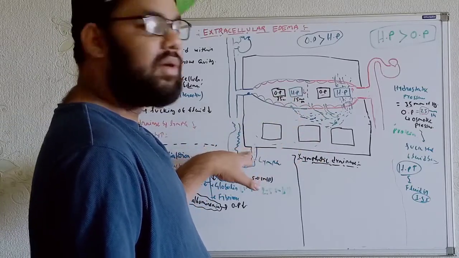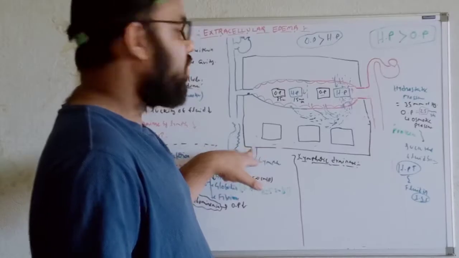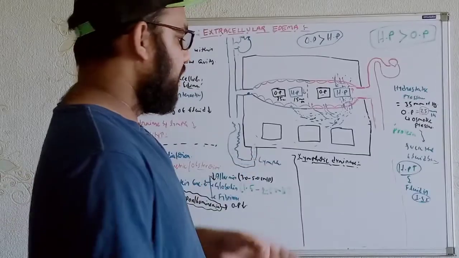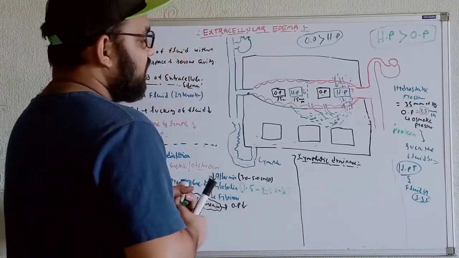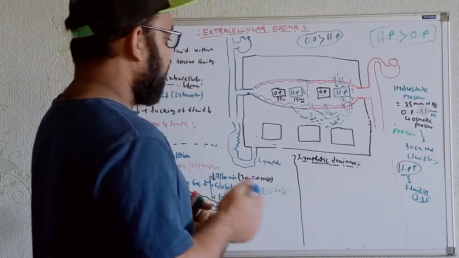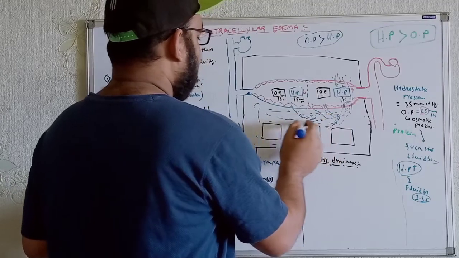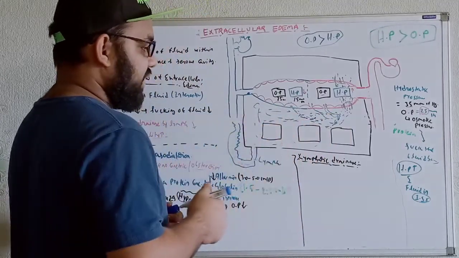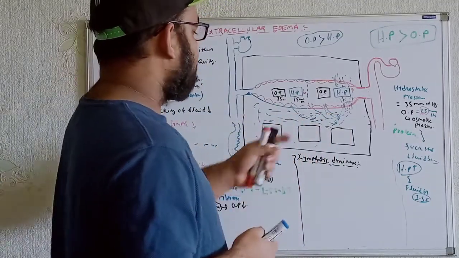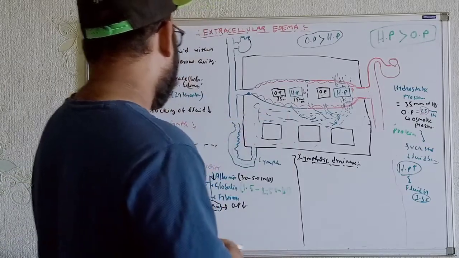The lymphatic system will be overwhelmed, we can say over here. Okay. So we can say the accumulation of the fluid, for the increasing value of the hydrostatic pressures over here, will overcome the function of lymphatic drainage. So as a result, we will see the accumulation of the fluid in these regions, and that will lead to the formation of edema. Okay.